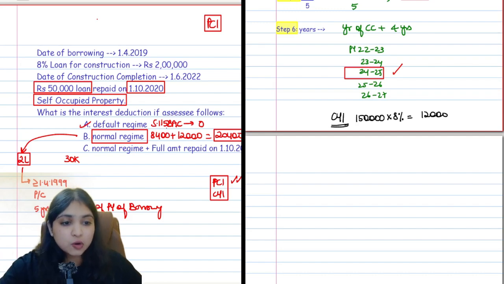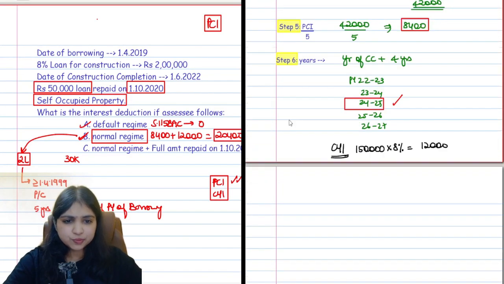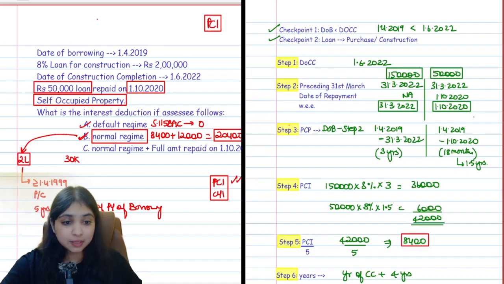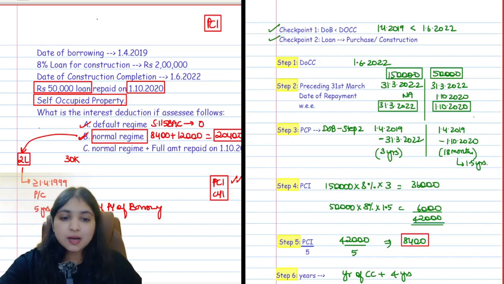Okay, so this is how your computation would be if assessee is following the normal regime. Understanding guys? So current year interest was pretty okay over here because there was no repayment, nothing. There was no complication over here. The most interesting part in this question was the pre-construction part only, especially because the part of the loan was repaid. Okay, so this was your second subdivision. Now comes the third subdivision.